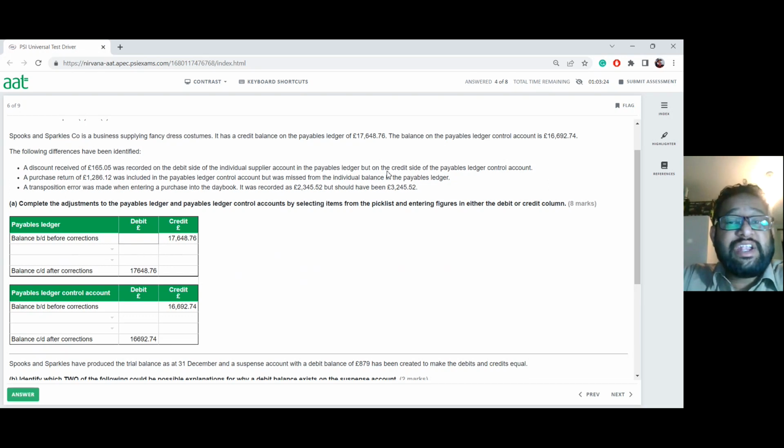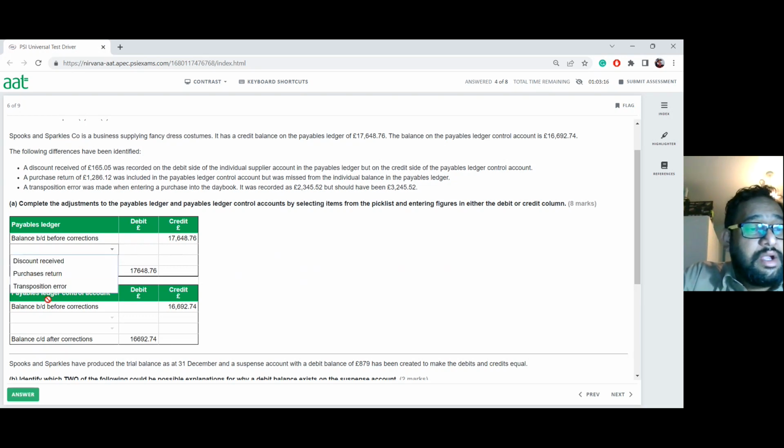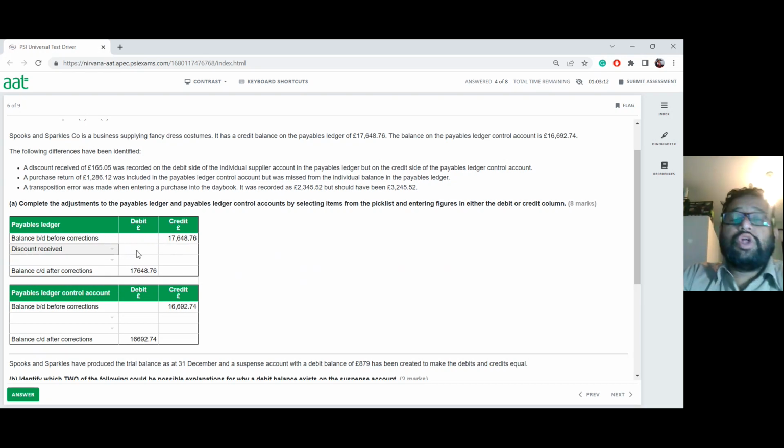Why? They haven't entered on the credit side. How am I going to correct it? So here I'm going to say discount received. So I'm going to click on here. A discount received, now it has to be posted on the debit side. But also there is a problem, because if you entered that on the credit side, we need to remove it by entering once on the debit side, and you also have to enter it one more time to put the right amount back in there again.